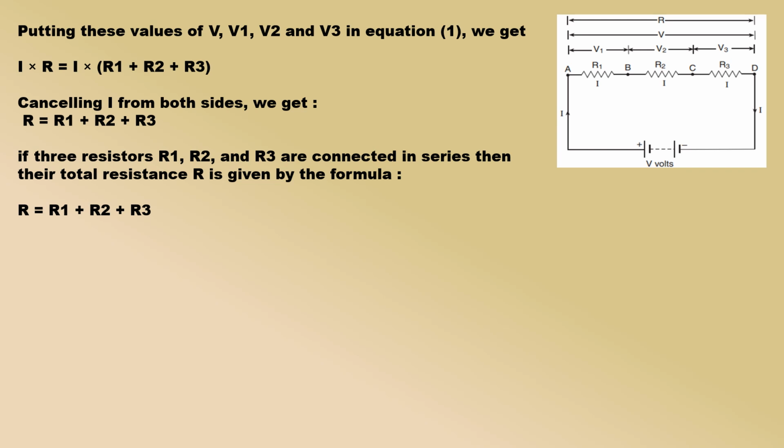Cancelling I from both sides, we get R equal to R1 plus R2 plus R3. Thus, if three resistors R1, R2, and R3 are connected in series, then their total resistance R is given by the formula.